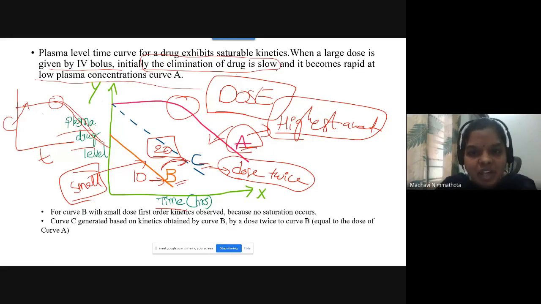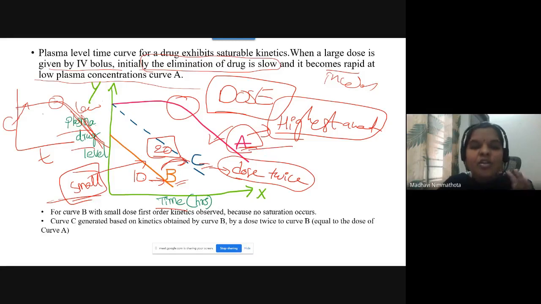The elimination of the drug is slow and it becomes rapid at the low plasma drug concentration level. That's why the graph is declining here. Here you have low plasma drug concentration levels, right? So this is the meaning. And when you take different doses, either there may be a small dose or a highest dose of the drug, so there is a variation in the graphs. The drugs will exhibit these three variations in the graphs. So this is the explanation for this plot.